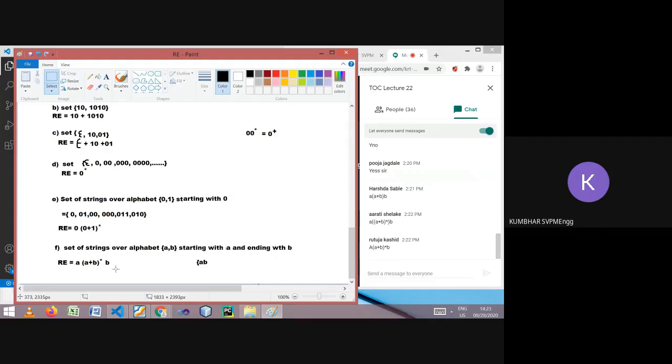I hope now you understand the use of regular expression. Instead of writing this English statement, it is representing the language. So regular expressions represent regular language, and regular language is the set of strings accepted by finite automata. Is it clear? Great. So this is the introduction of regular expression.